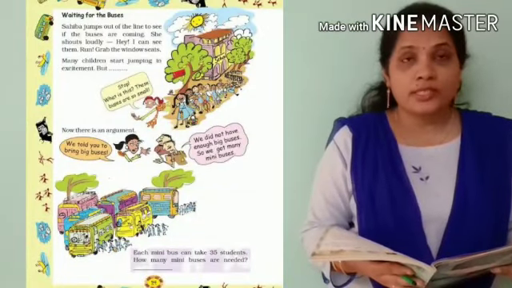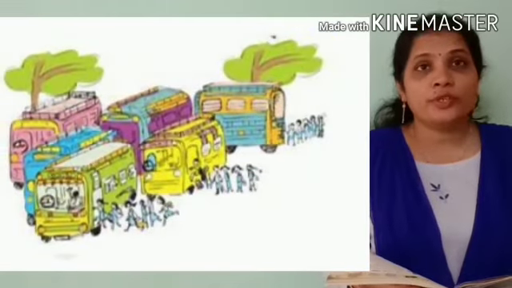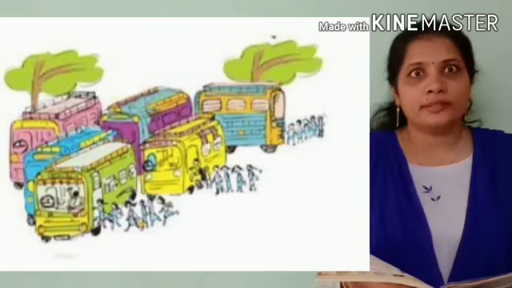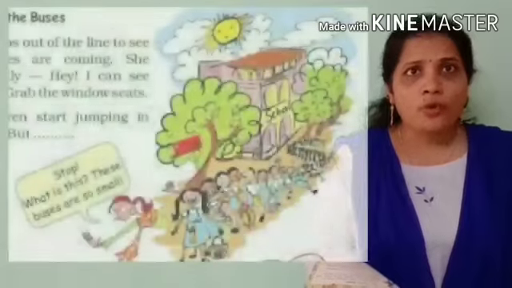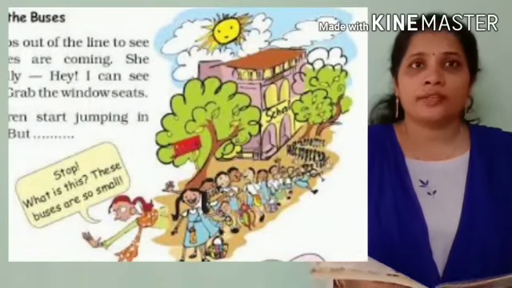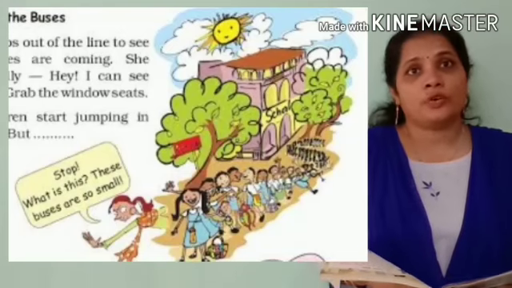We were very excited and were waiting for the buses. Sahiba jumps out of the line to see if the buses are coming. She shouts loudly, "Hey, I can see them. Run, grab the window seats." Many children start jumping in excitement, but stop! What is this? These buses are so small. Teacher said that they had asked for big buses, but the driver has brought small buses.